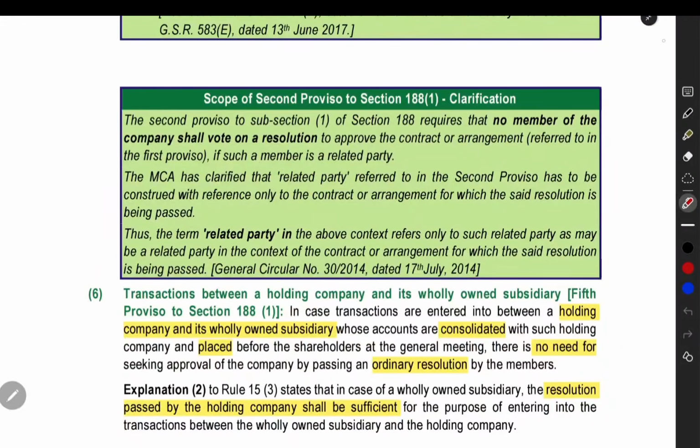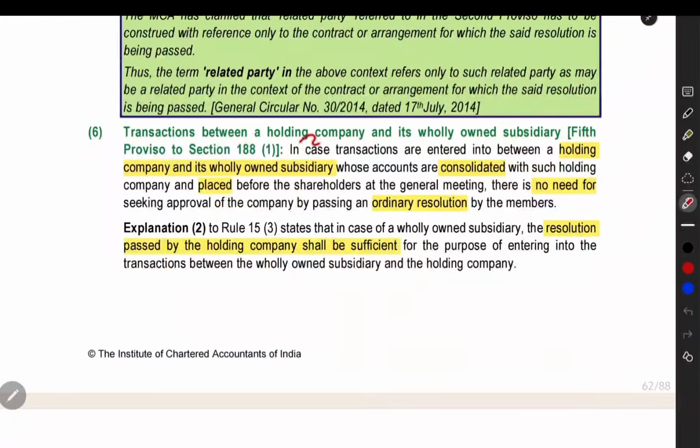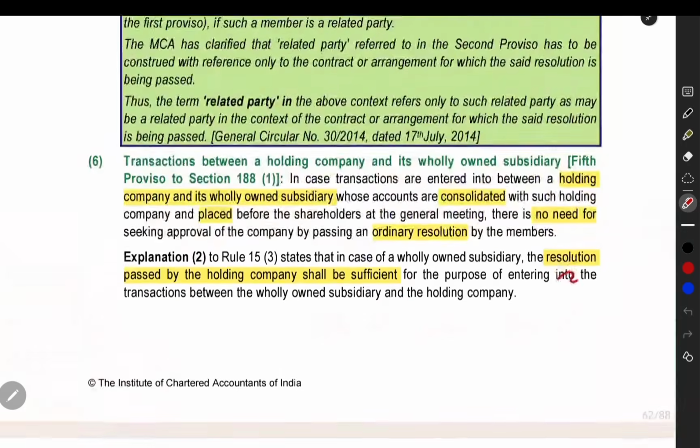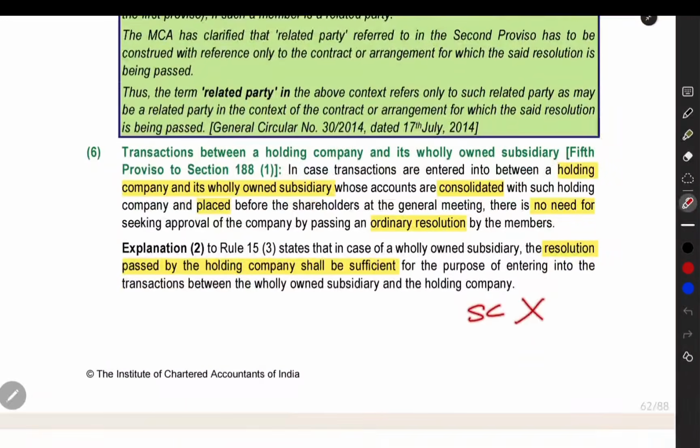This you can read. The next point is, if there is a transaction between a holding company and a wholly owned subsidiary, the wholly owned subsidiary is such a subsidiary that it will be consolidated with the parent company and its accounts will be placed in the general meeting before the shareholders of the holding company. If it is such a subsidiary, then an ordinary resolution is not required. If a resolution is passed by the holding company, then it is sufficient. No need to pass again separately in the subsidiary company.